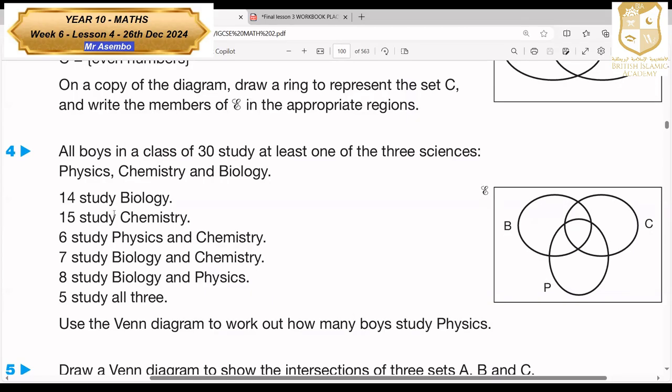So the question says, 14 study biology, 15 study chemistry, 6 study physics and chemistry, 7 study biology and chemistry, 8 study biology and physics, then 5 study all the 3. If you want to answer such a question, just go to the one which is shared by all of them first. You fill that one, then you go to the intersections. Then you're told, use the Venn diagram to work out how many boys study physics. 2 minutes, after 2 minutes, I'll pick answers.